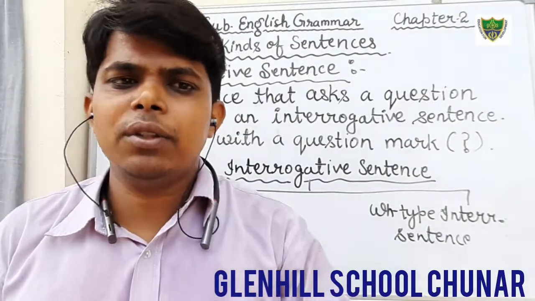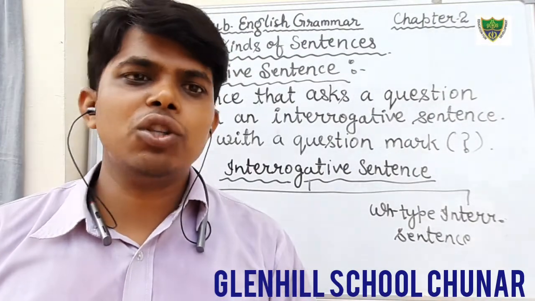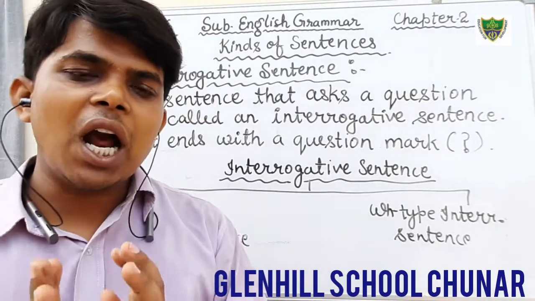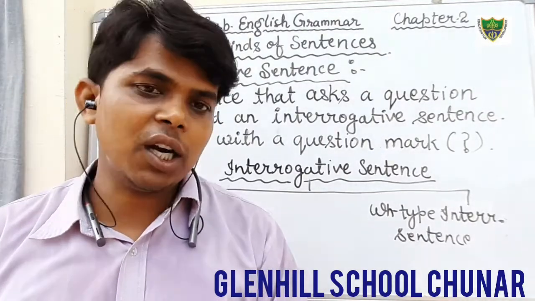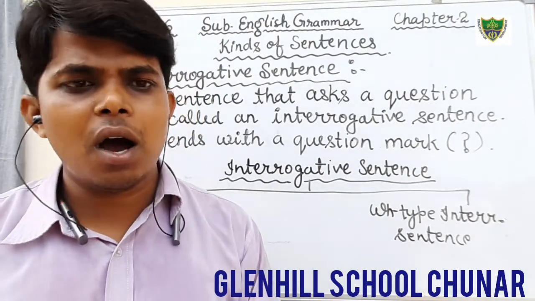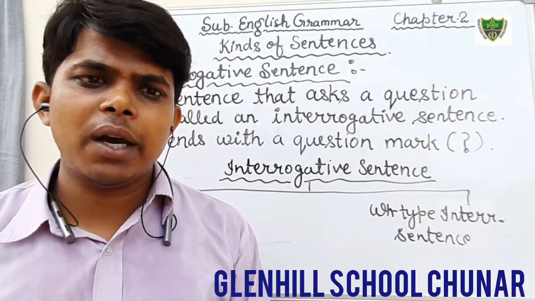Okay students, listen attentively. What is the yes-no type? Yes-no type sentences are those which start with a helping verb. And what are the helping verbs? Such as do, does, is, am, are, has, have, shall, will, may, might, could.